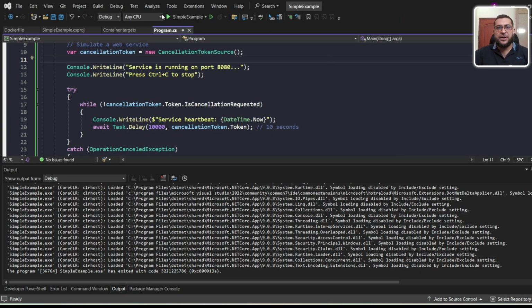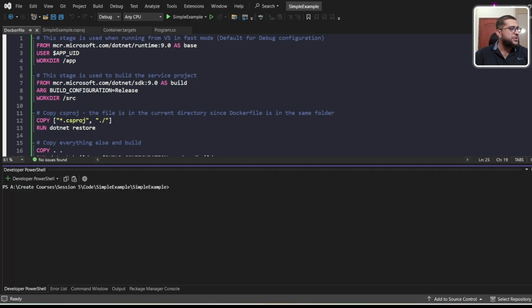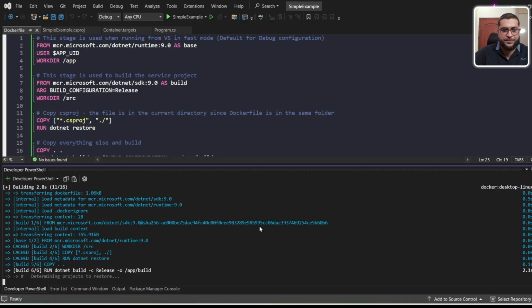So how we will do this: we already have a Dockerfile. You can see here this is our Dockerfile. To run, you will open PowerShell. The first command is to build. So how to build this image first: I will run the build command. Here you can see docker build -t my .NET app, and this will be from the local directory, so I will add the dot. You can see here it will start building.